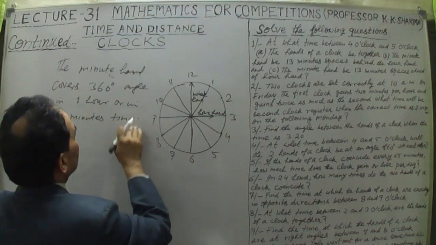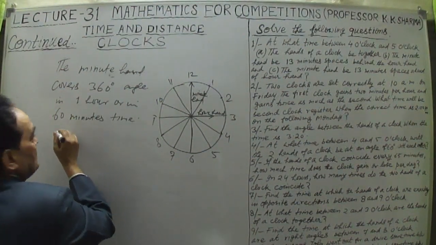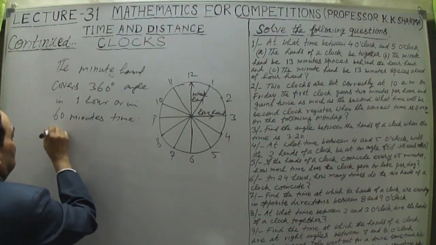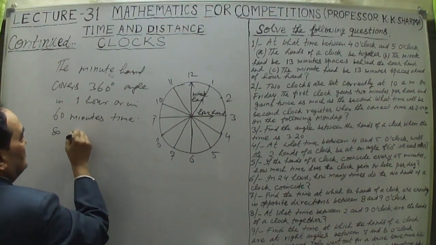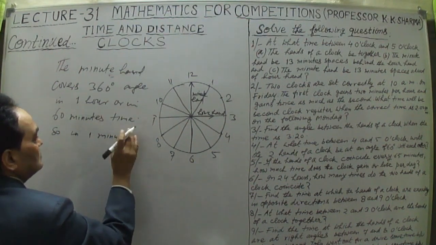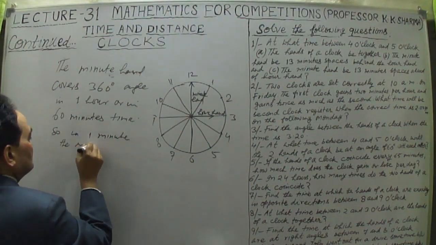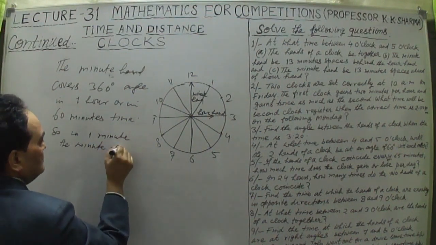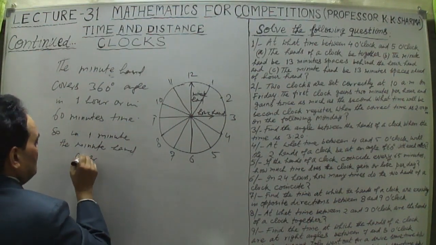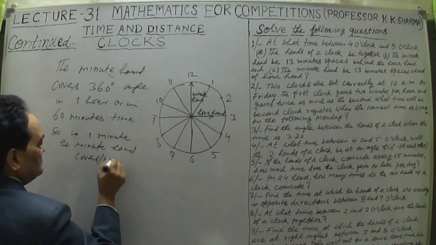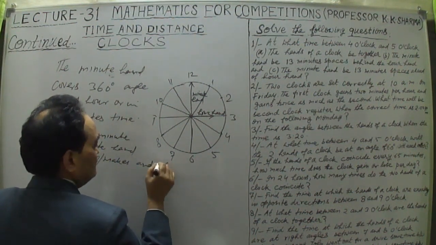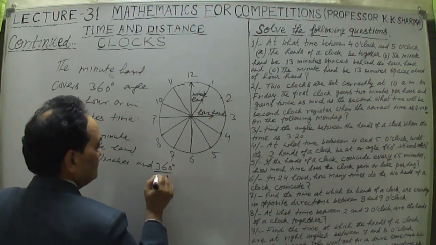So 60 minutes, or 1 hour, is 360 degrees. So in 1 minute, the minute hand makes an angle of 360 degrees upon 60 per minute.